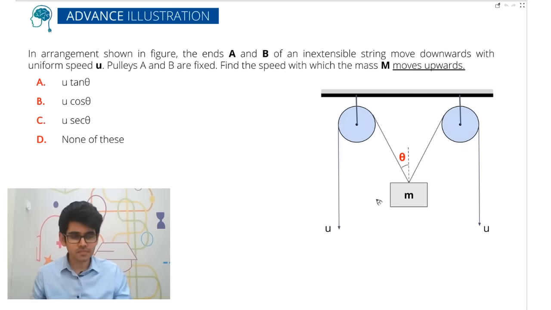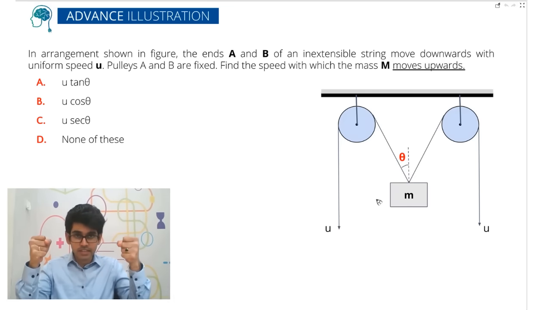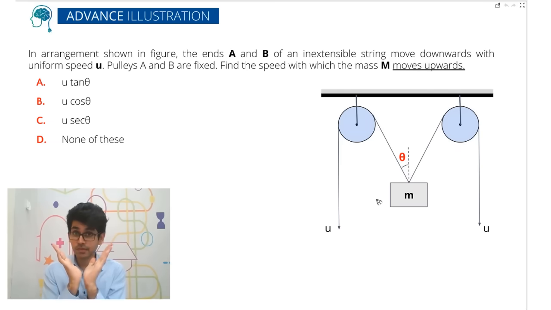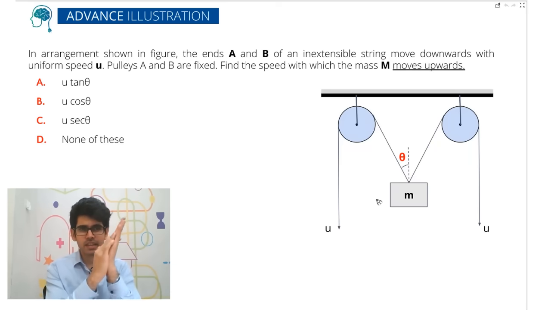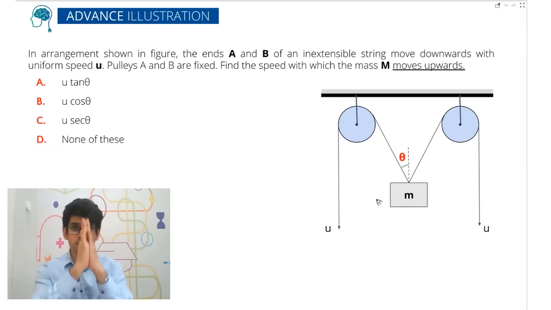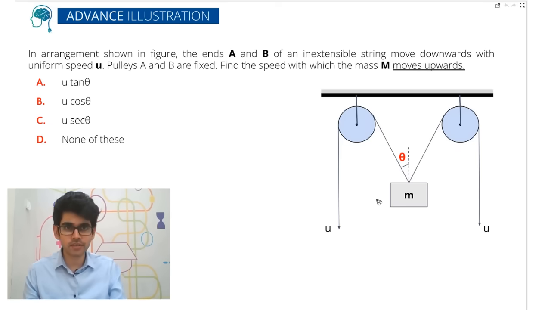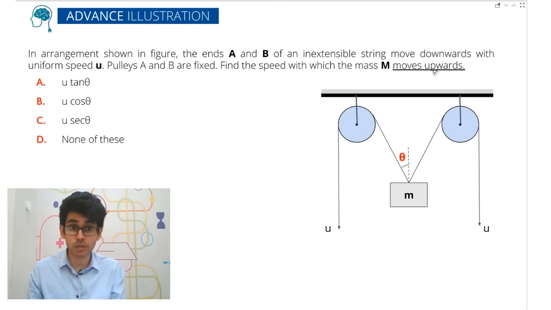So everyone, first see the problem. Both of the strings are being pulled by you. Now it's a very symmetric problem, so this is coming down with u. Just answer this question: where will mass m go? Will it go something like this, or something like this? Yes, everyone is right. The mass m will go perfectly upwards, and it is given also in the problem.